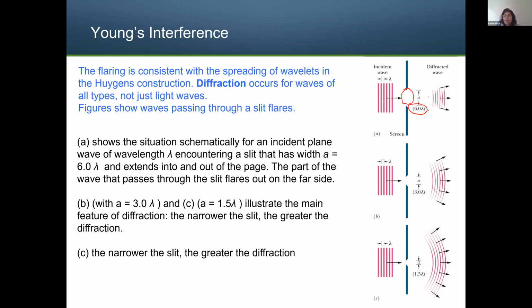Now if you have a single slit and you send in the incident wave, it will create a diffraction wave. It does not create exactly the same wave, but it creates a kind of diffraction because of the bending behavior. You see that the slit is getting smaller and smaller. When the slit is very, very tiny, you will see a nice diffraction pattern on the screen. That is called diffraction.